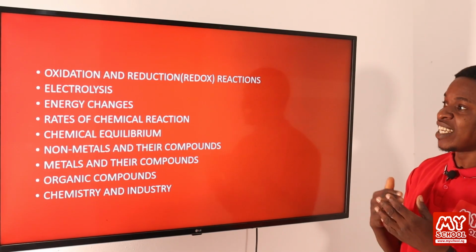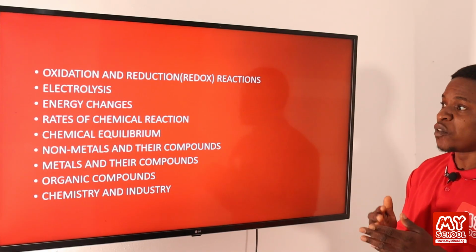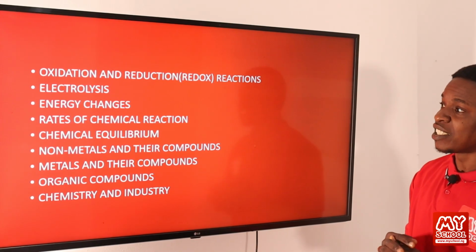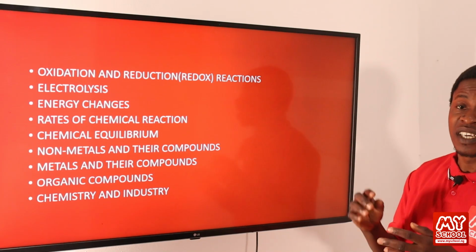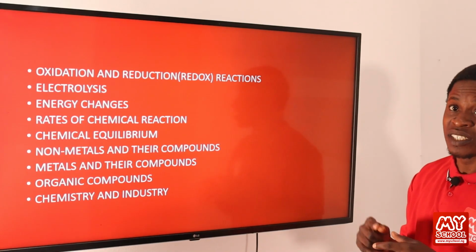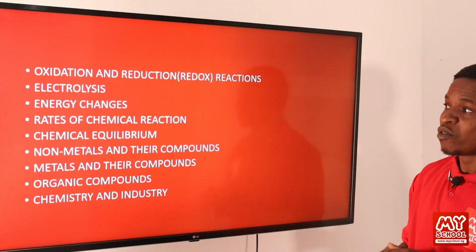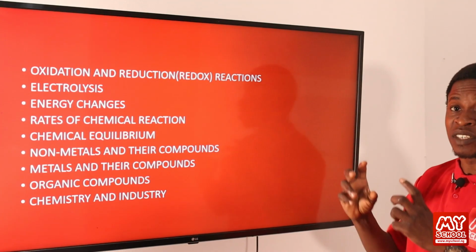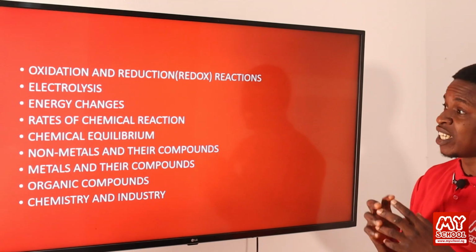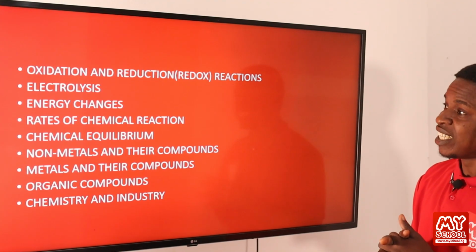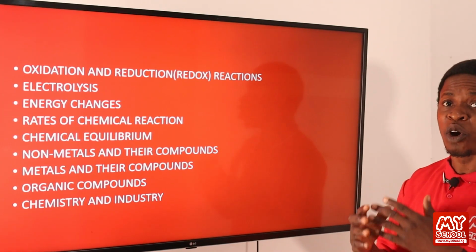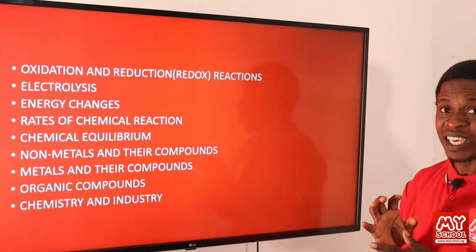Underneath that, we'll be looking at energy changes that accompany physical and chemical reactions. We'll be looking at the different types of reactions we have, talking about exothermic reaction and endothermic reaction. We'll be looking at the reaction curve as well. When we have exothermic and endothermic reaction, how does the curve look like? We'll be looking at that. Then we'll be looking at entropy. Entropy has to do with the level of disorderliness in a system.